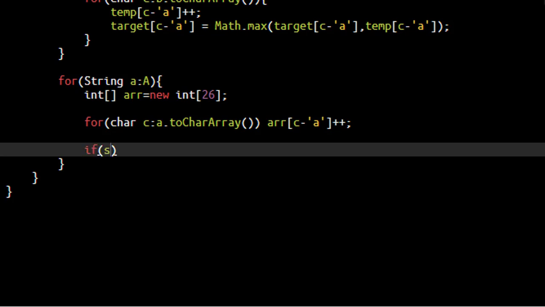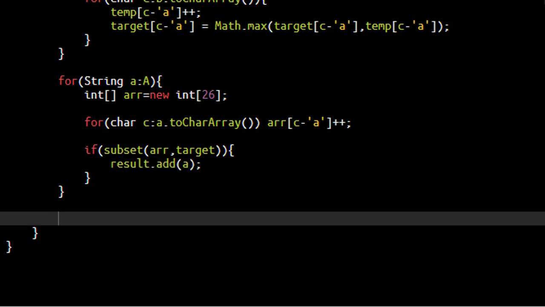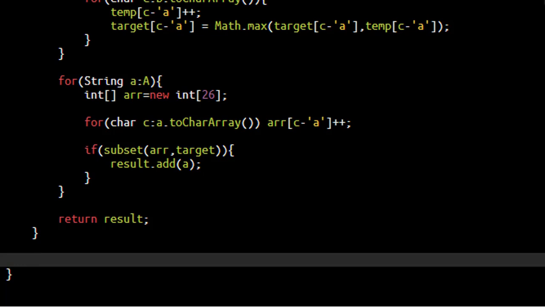To do so, we'll have a subset function where the first argument is the array and the second argument is the target. It will return a boolean variable. If it is true, that means the target is a subset of array, and if that is the case, we'll simply add the string into the result. At the end, we simply return the result. Now let's implement this method.